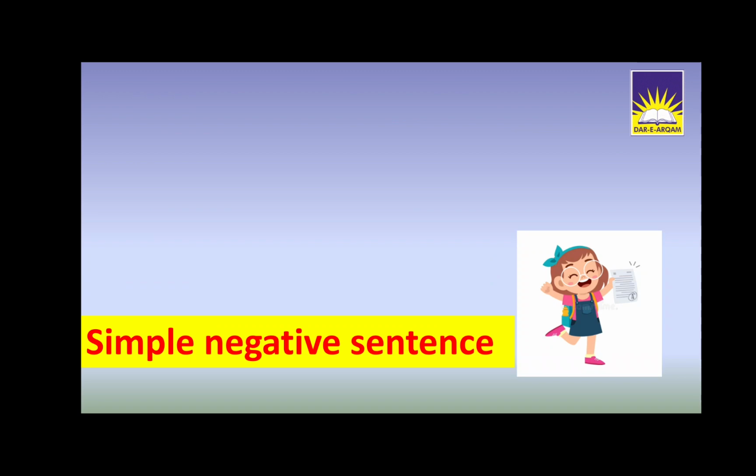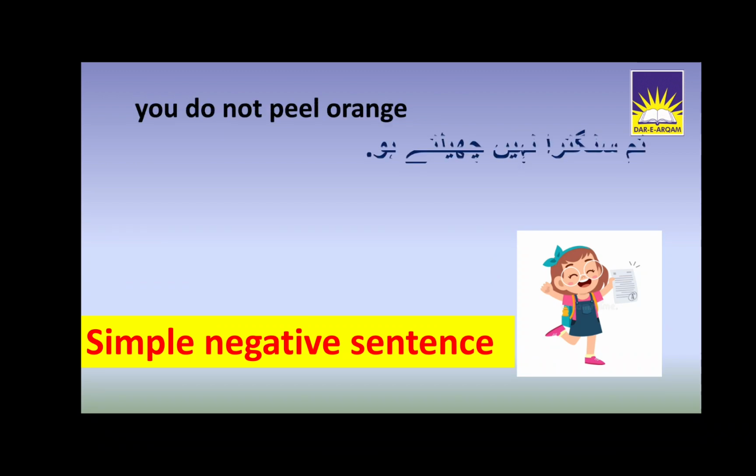Simple negative sentence. Okay, here we will change the example. You do not peel orange. Here you will be what? Yes, subject. Then you will write do, then not, then first form of verb.